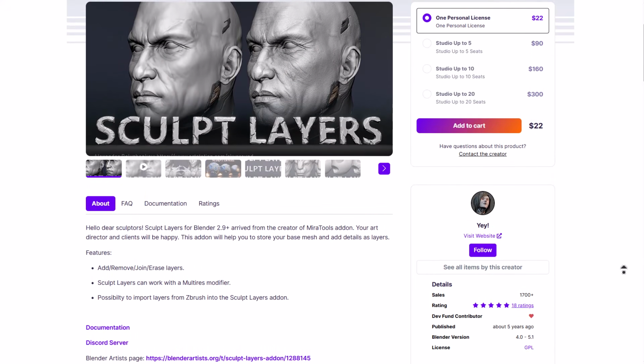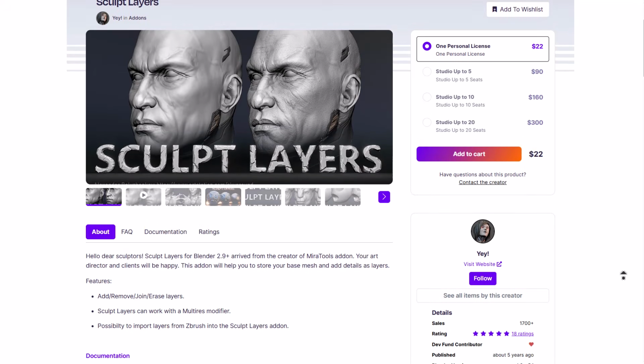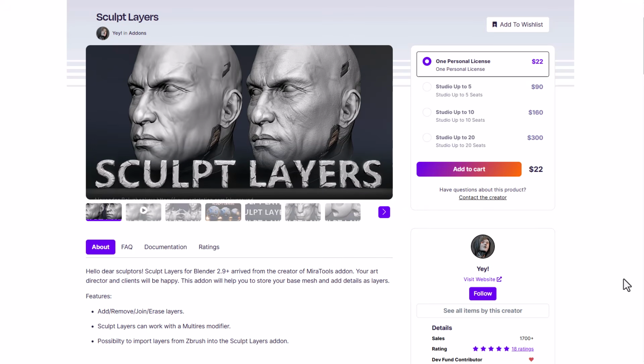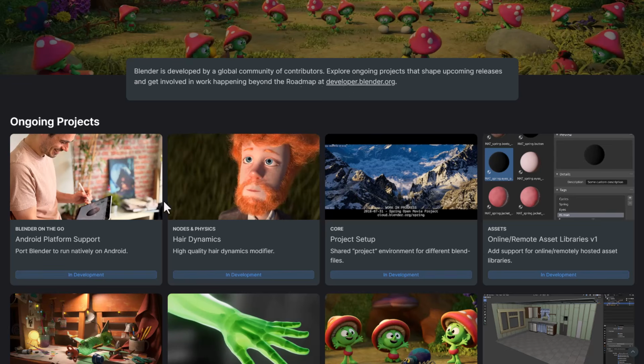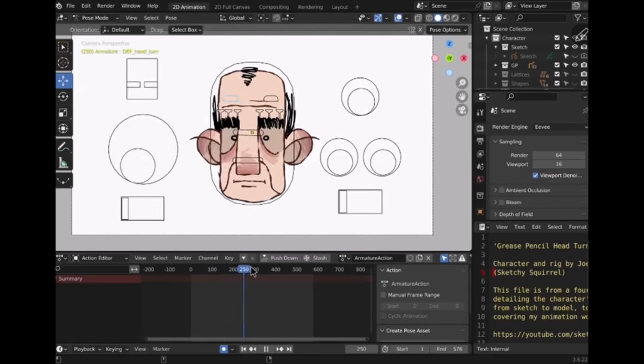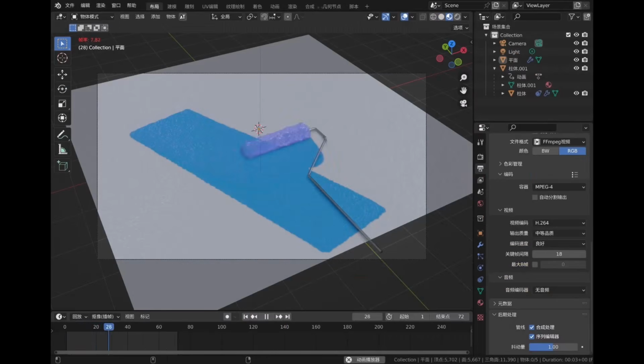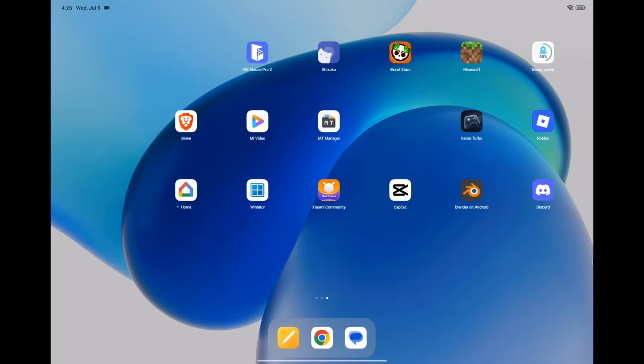So if you like to work based off add-ons and do your sculpt layering or your animation layering, there are add-ons that you can actually go ahead and check out. Another thing worth celebrating is the fact that Blender will be shipping to Android very soon. We did mention that Blender for Android is coming, and we did a full video about that one.